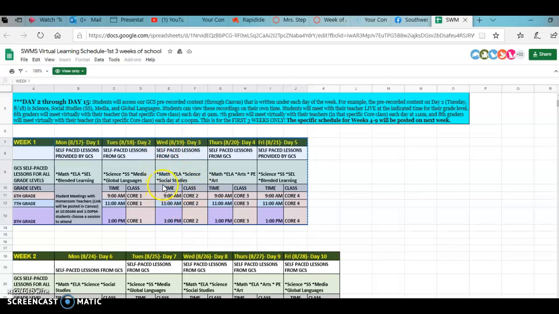Wednesday, you will look at the schedule. You have math, language arts, and I'm not sure about, science and social studies. 1, 2, 3. Sorry, I had to just double check. Okay, again, 1 o'clock, Core 2. Thursday, math, language arts, any of the arts, PE, and then art class. The arts would be chorus, band, orchestra.